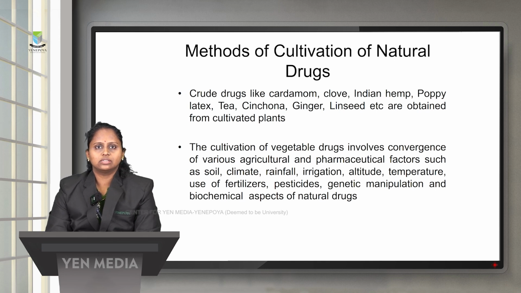So the crude drugs like cardamom, clove, Indian hemp, poppy latex, tea, cinchona and various other natural drugs are obtained by the cultivation of plants. So the cultivation of vegetable drugs involves convergence of various agricultural as well as pharmaceutical factors. The different factors that will affect are the climate, rainfall, irrigation, altitude, temperature, fertilizers, pesticides, the genetic manipulation methods, and biochemical aspects of the natural drugs.